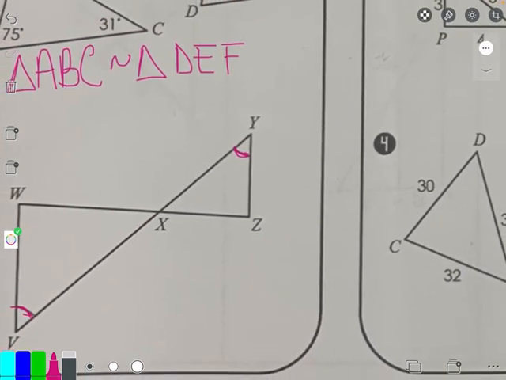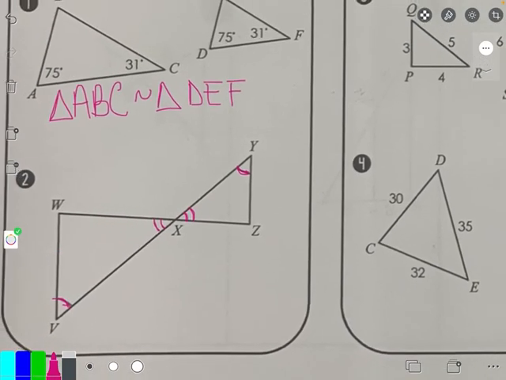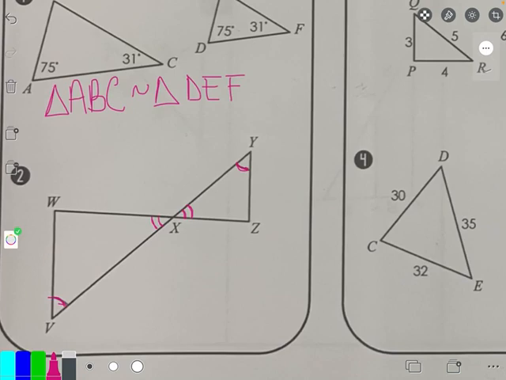When angles are across from each other, I really hope we remember vertical angles. We used them a lot last semester. So vertical angles are always congruent. So I do have a second set of congruent angles here. Even though it wasn't labeled, I need to use that knowledge of vertical angles to do this. With that being said, since I do have 2 sets of congruent angles, I do have similar triangles.